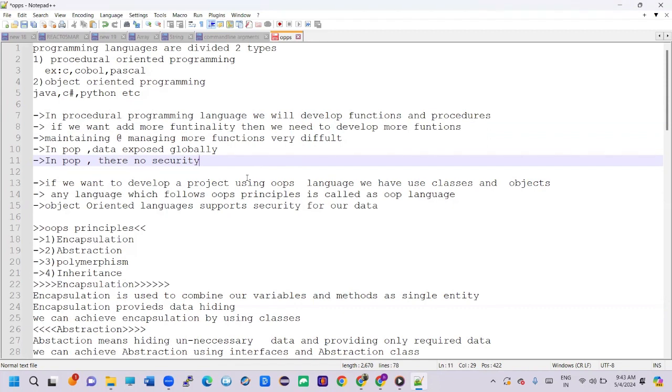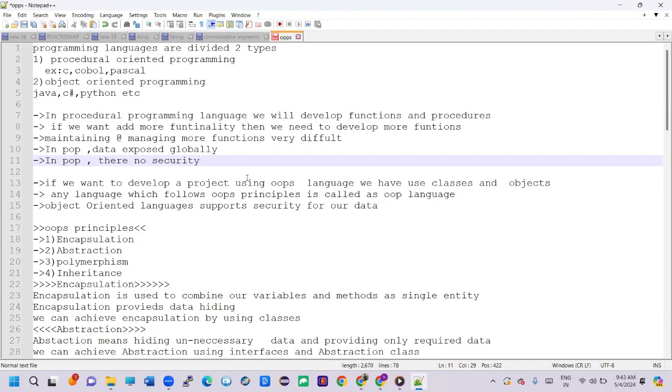And one more thing, object-oriented programming languages. Nowadays people are using object-oriented programming languages. Why? Because in procedural programming languages, there is no security, and the functions are very difficult to maintain and manage. Compared to object-oriented programming languages, there is no security in the procedural programming languages.